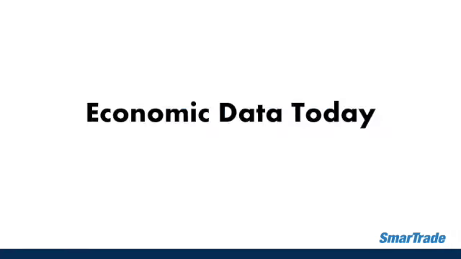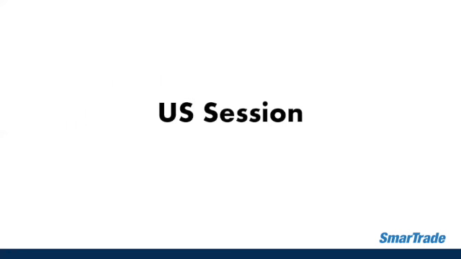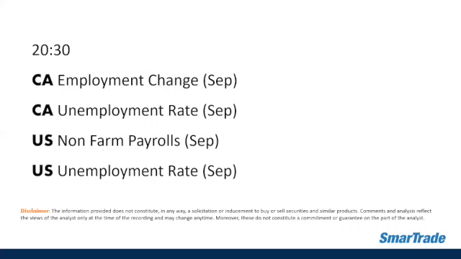And for today's economic data during the European session, later at 2 p.m., we have data for Germany: trade balance, imports, and exports for the month of August. Followed by the US session, later at 8:30 p.m., we have employment change and unemployment rate for the month of September for Canada, and also the most awaited data for the US, which is the non-farm payrolls for the month of September, or NFP, and also the unemployment rate as well.